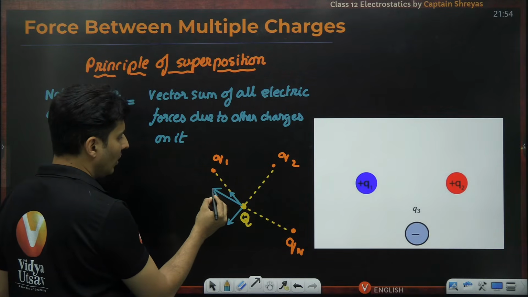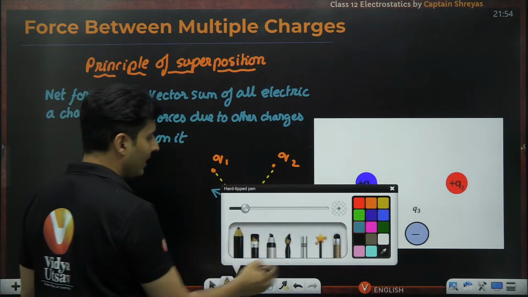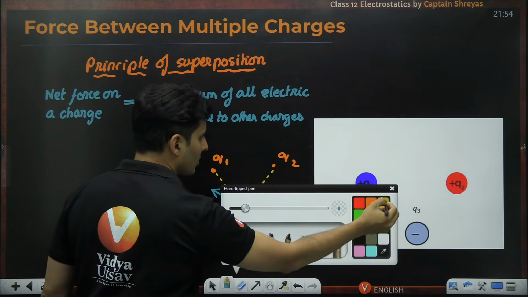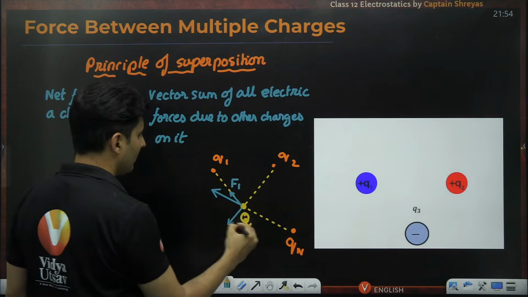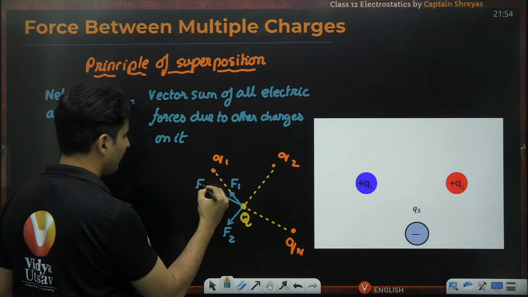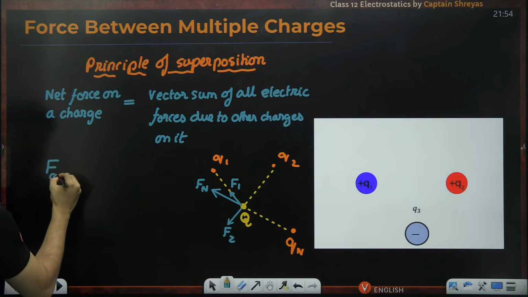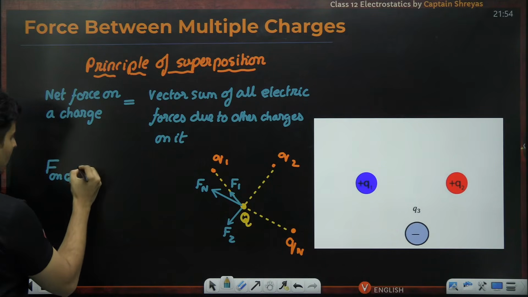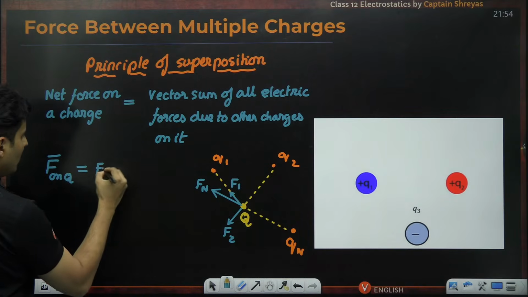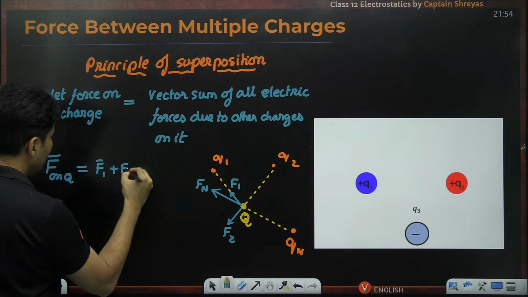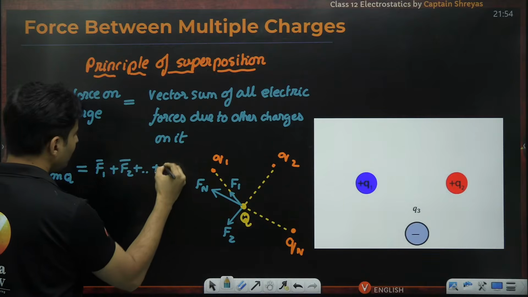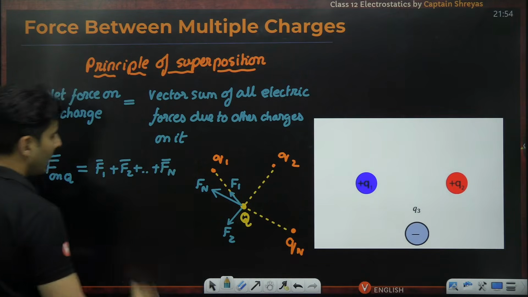So all these forces will be there, F1, F2, F3, etc. Maybe this is F1, maybe this is F2, maybe this is Fn. So the net force on Q will be the force due to the first charge, second charge, like that, till the force due to the nth charge.